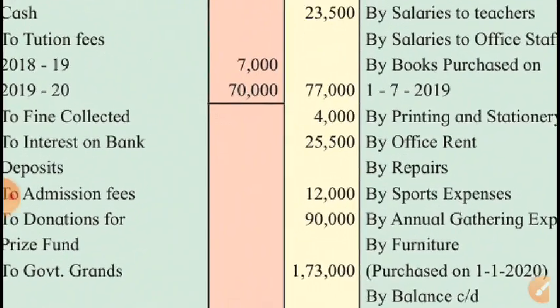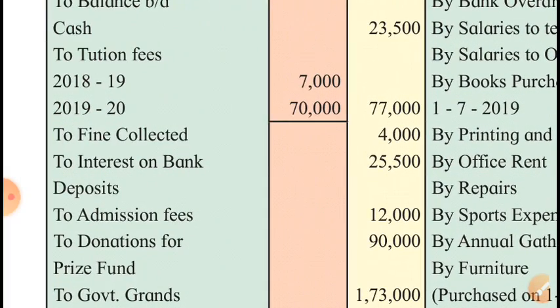Then we received tuition fees for 2018-19, means for the previous year we received 7,000, and for the current year we received 70,000. Means in this year we have received tuition fees for the previous year also, that was outstanding, but it is of the previous year, so it will not be shown as an income of this year, but only 70,000, the tuition fees which is received for this year, will only be shown on income side, you know that.